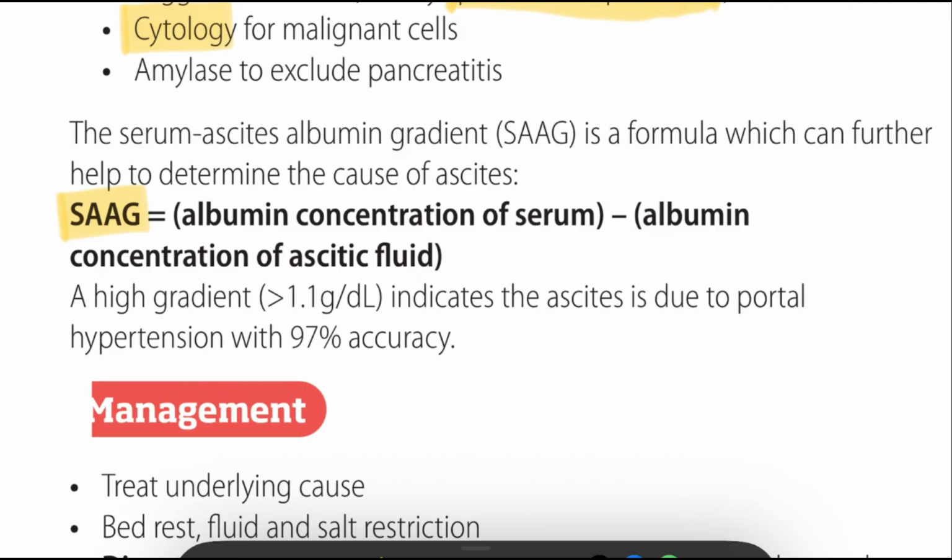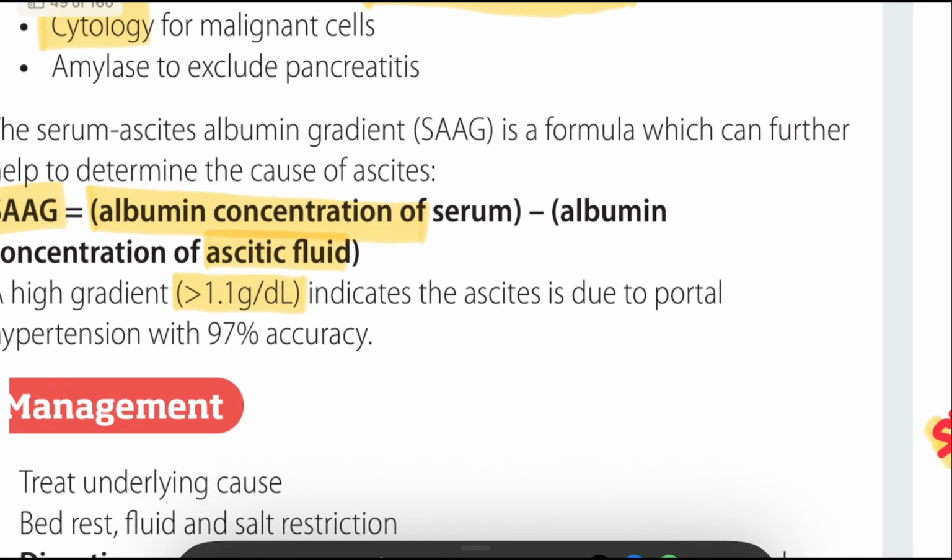The serum ascites albumin gradient. It is a formula to help determine the cause of ascites. The formula is here: SAAG equals serum albumin minus ascitic albumin concentration. So serum albumin minus ascitic albumin, if you do that, the patient will get some value, like greater than 1.1 grams per deciliter.